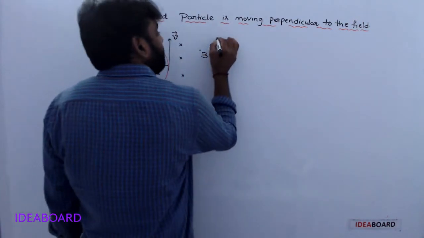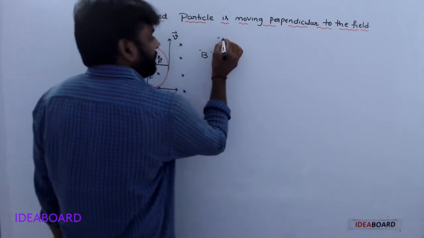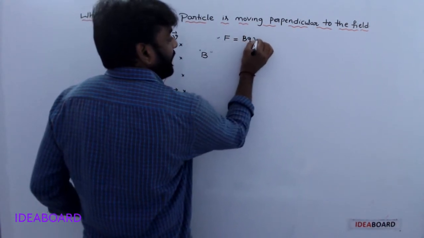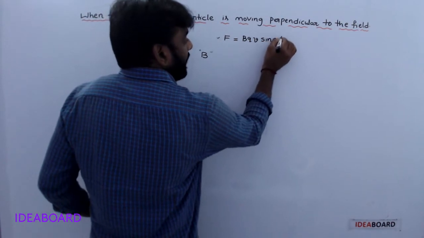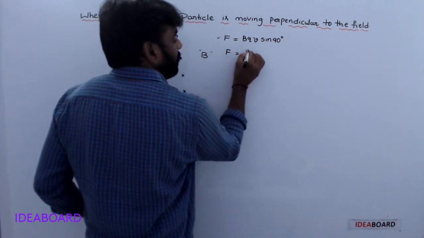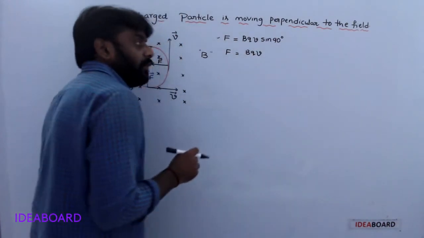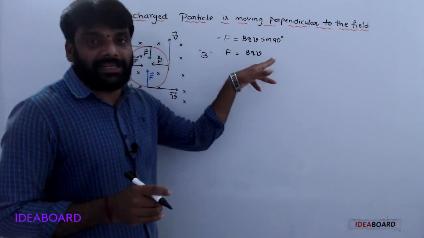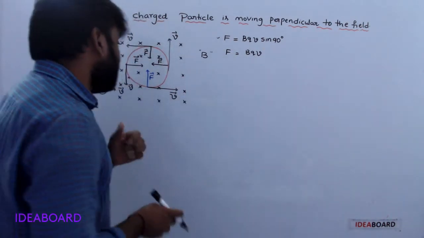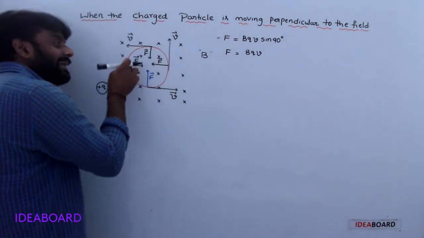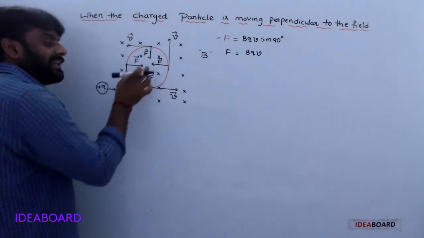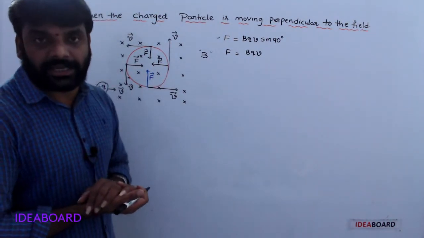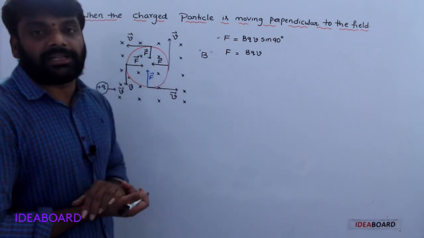In this case, the maximum force is applied on the charged particle, BQV sine 90 degrees, so the force is equal to BQV. This force is always perpendicular to the magnetic field and at the same time to the velocity. In this case only the velocity direction changes; its magnitude is constant. That means the speed of the particle is constant.